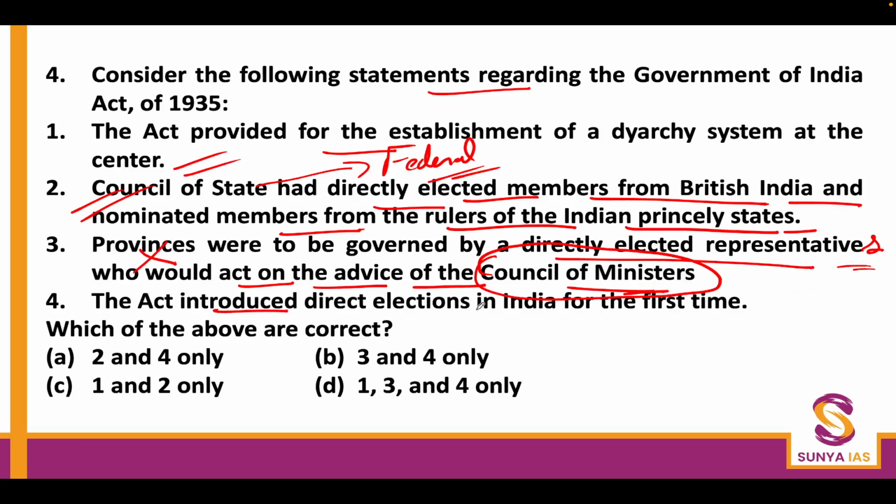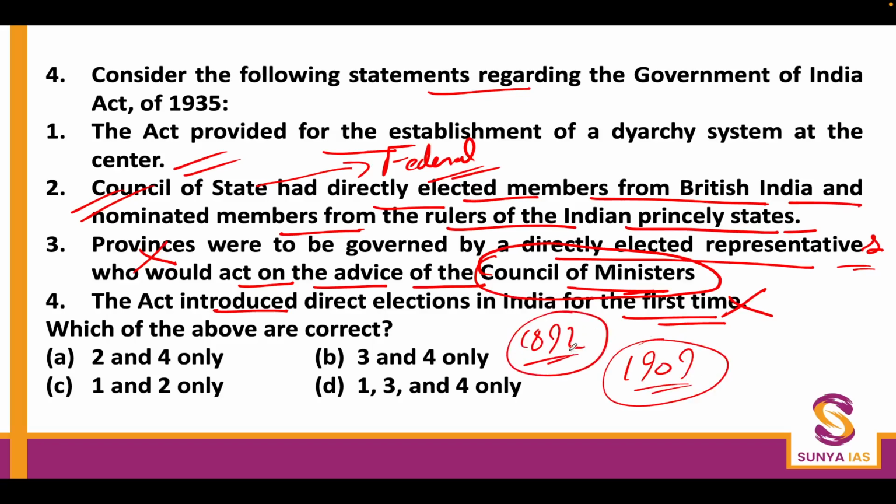The Act introduced direct elections in India for the first time. Now this statement is also wrong. I hope everyone knows very well that direct elections were officially introduced for the first time in the 1909 Indian Councils Act, and in 1892, although it was not mentioned, elections were taking place from then onwards. Okay, so the fourth statement is also wrong. So the first and the second statements are right, and C is the answer.